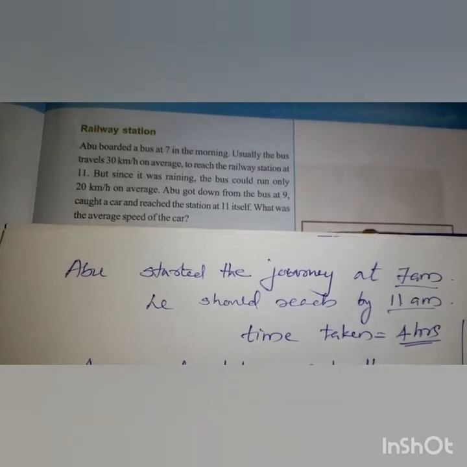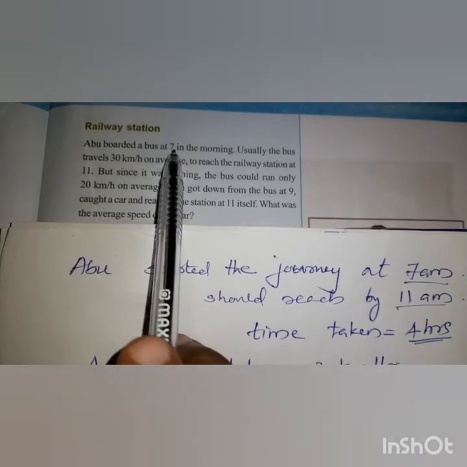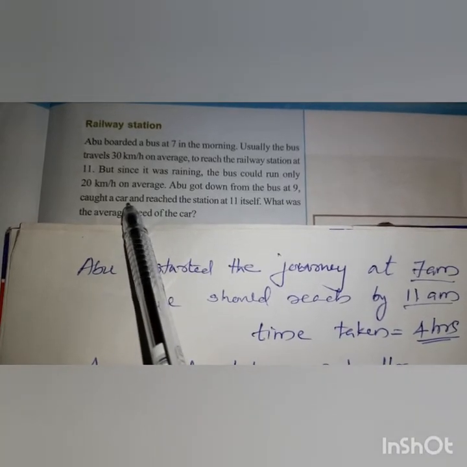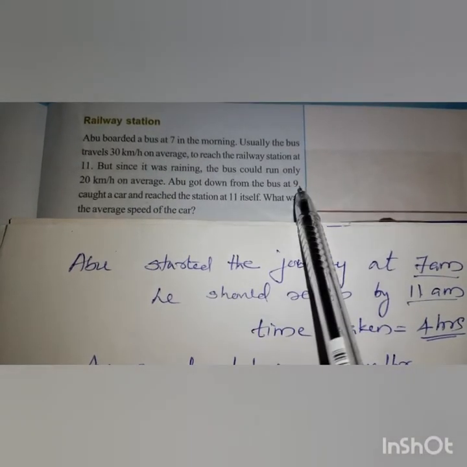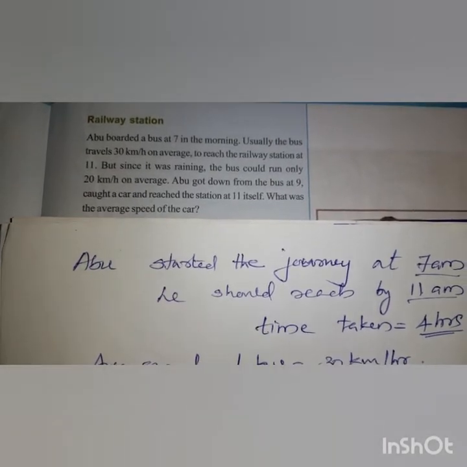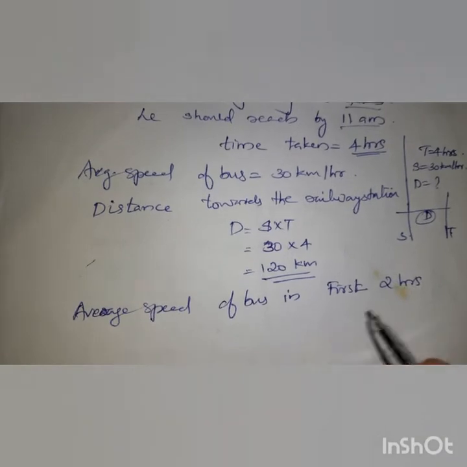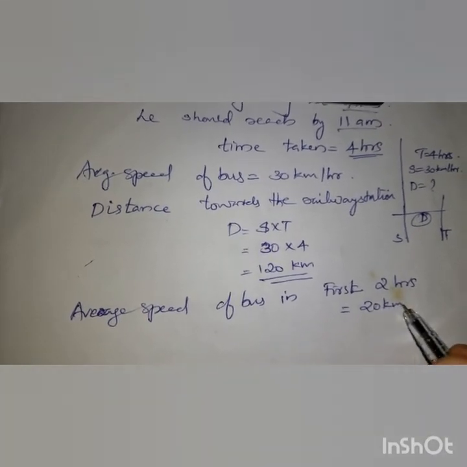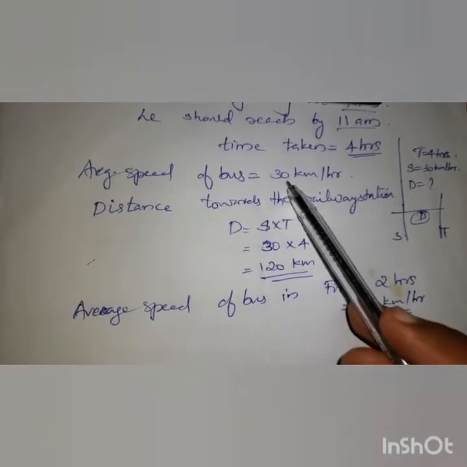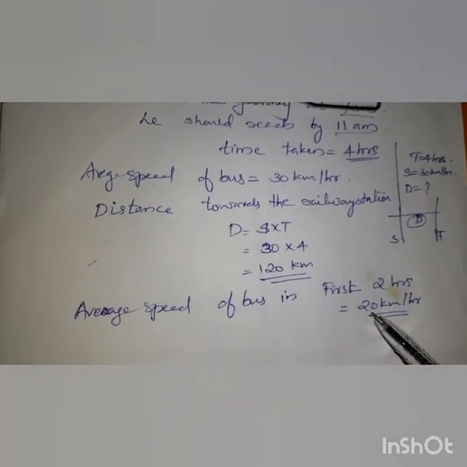Next you have to find out the average speed of the bus in first 2 hours, because he started at 7 o'clock. Because of raining, at 9 o'clock he started traveling through the car. So from 7 to 9 he traveled through bus only with a speed of 20 km per hour. So we have to find out the average speed of the bus in first 2 hours. So that is equal to 20 km per hour. Because of raining, the usual speed of 30 is reduced to 20 km per hour.